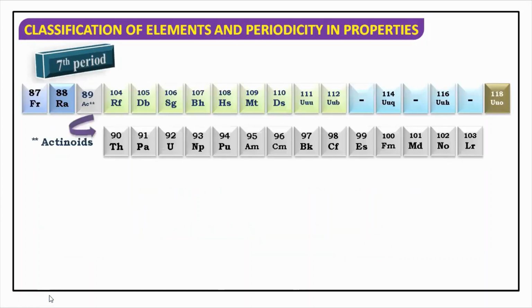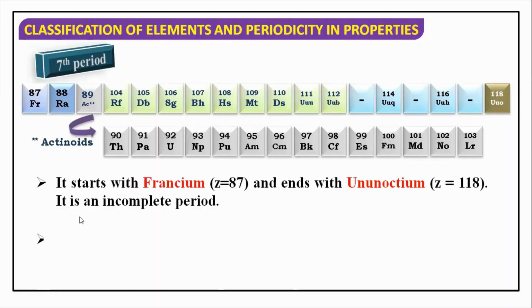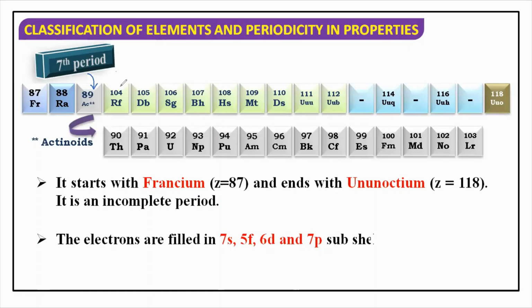Now moving to the seventh period, again the same system. If you look here, you have element 89 and then directly 104. So where are the rest? They are all part of the actinoid series. Right, the actinoid series also accommodates the f orbital.